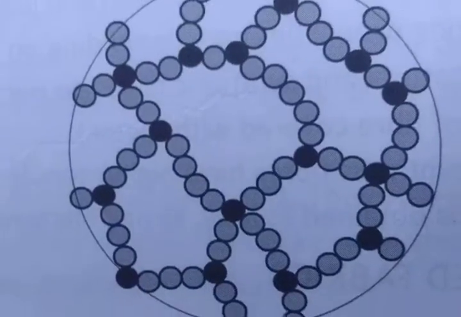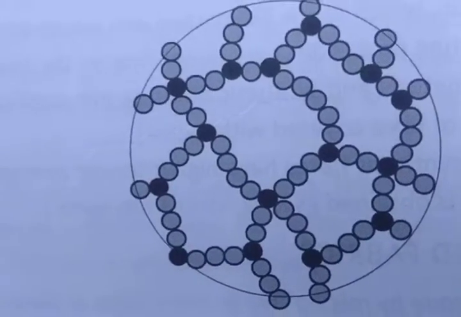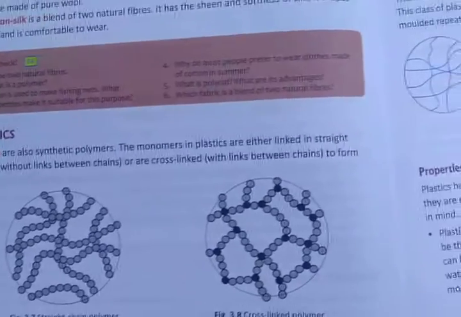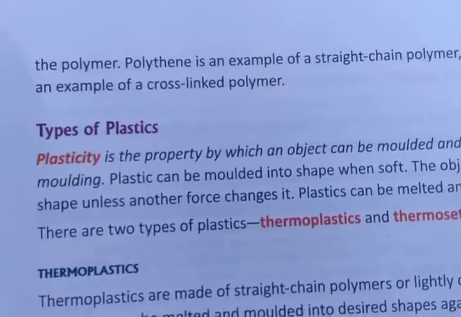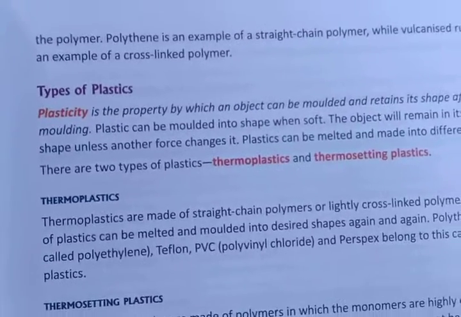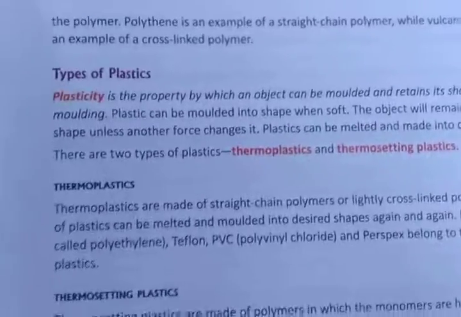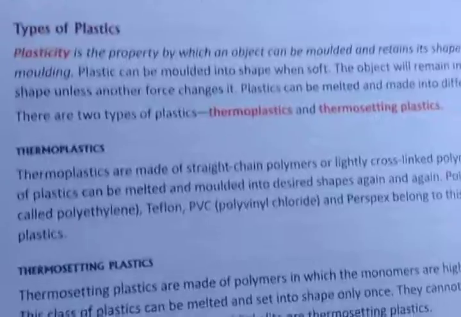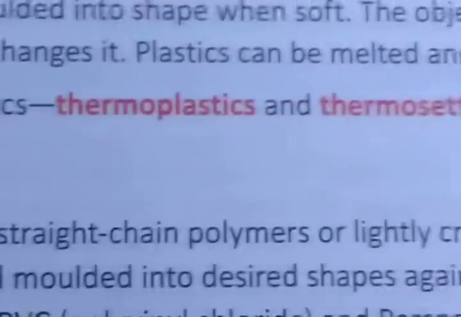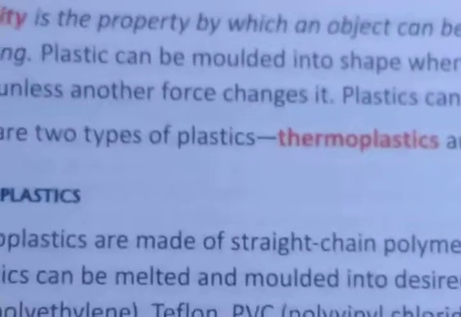So in both figures, whether a straight chain polymer or a cross-linked polymer, both chain types form polymers. Polythene is an example of a straight chain polymer, while vulcanized rubber is an example of a cross-linked polymer. Now, there are two types of plastics. How many types? Two. Can you tell me what they are? They are thermosetting plastic and thermoplastic.